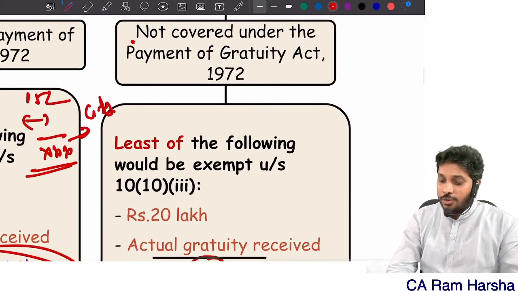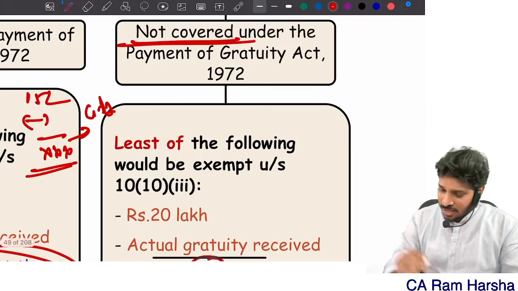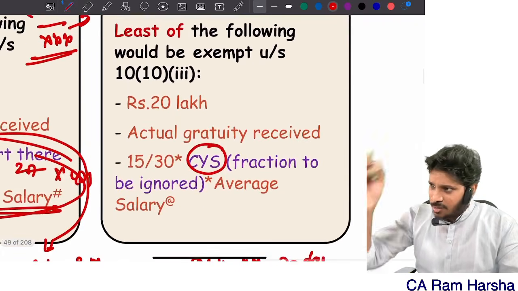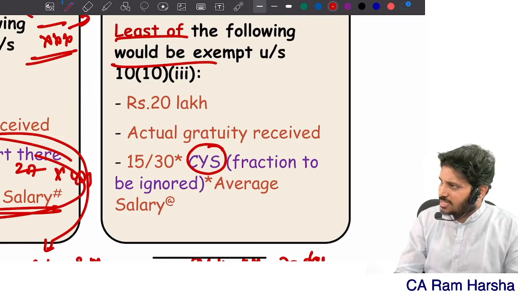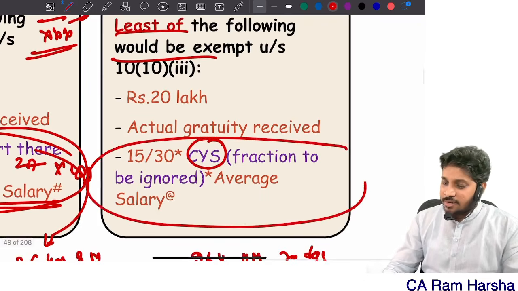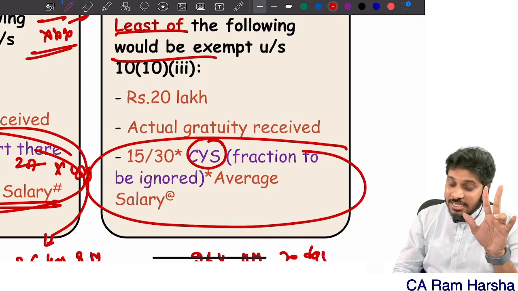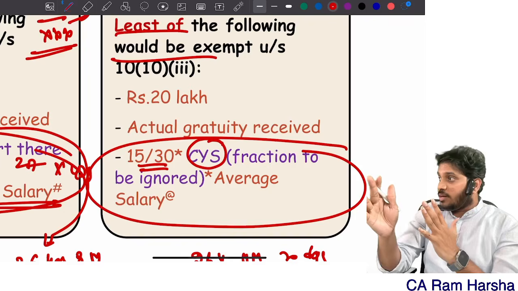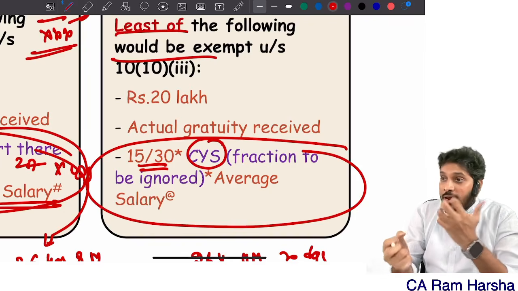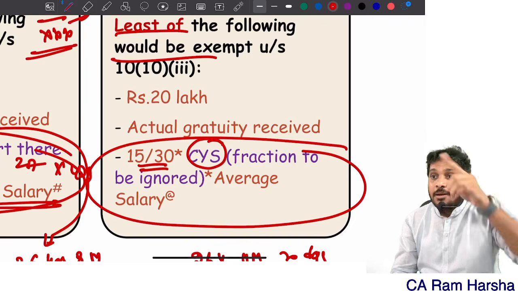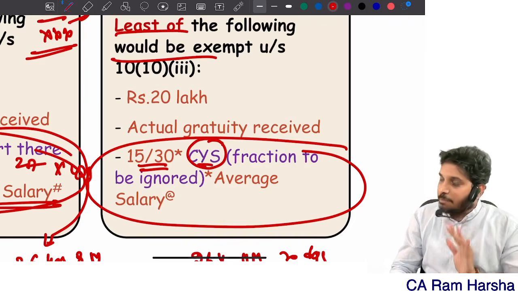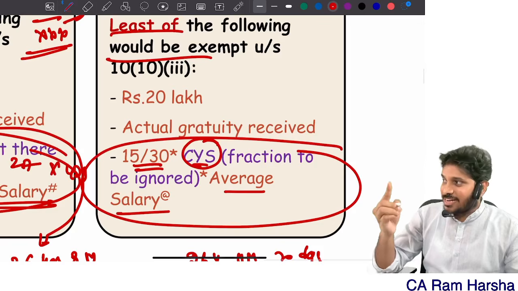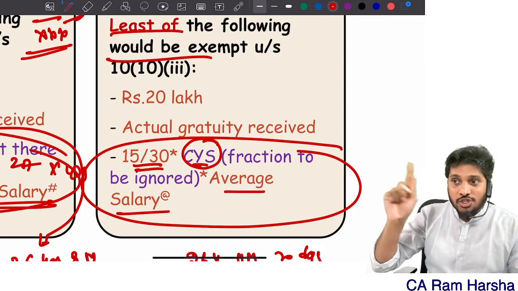Sir, if the employee is not covered under the Gratuity Act, every criteria is the same. The exemption provision is the same. The least of the following only is exempted. One criteria is different. It's not 15 by 26. Here it is 15 by 30. Actually, in the ICA book, 1 by 2 they will use. Half only they will use. But in order for you to get a clear-cut distinction, I told 15 by 30 multiplied by completed years multiplied by average salary. Not last drawn salary.